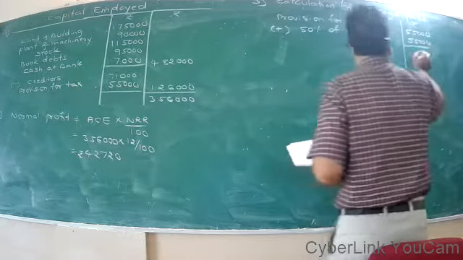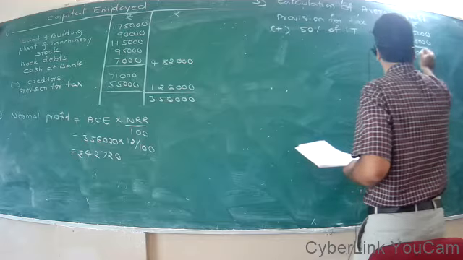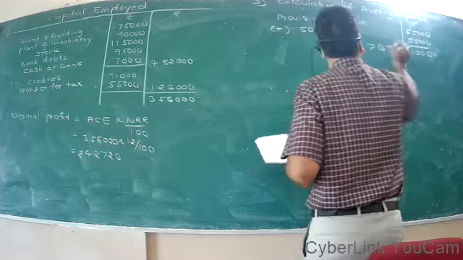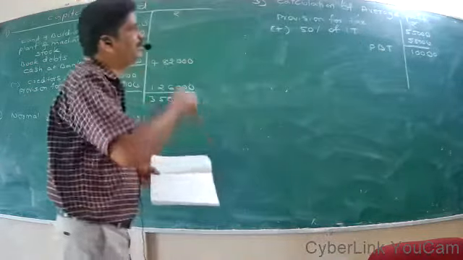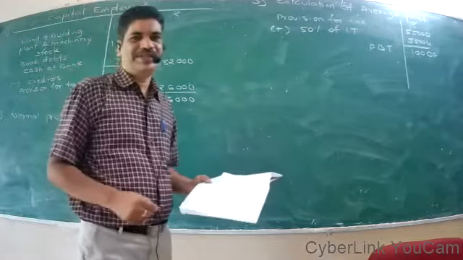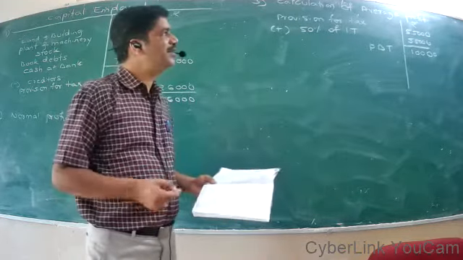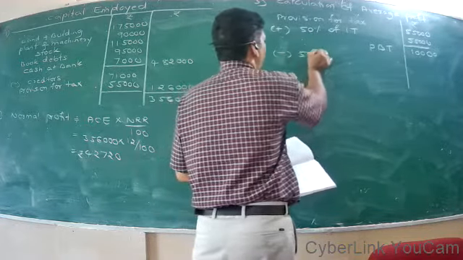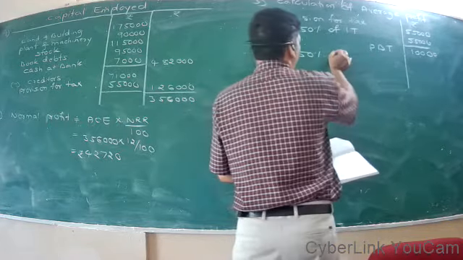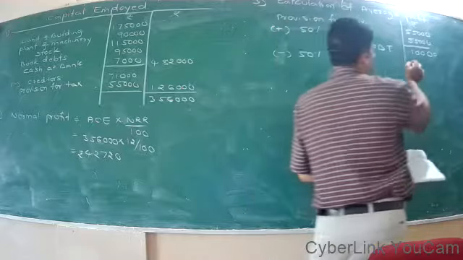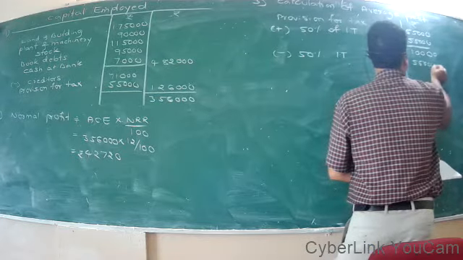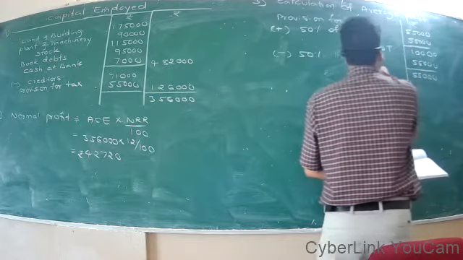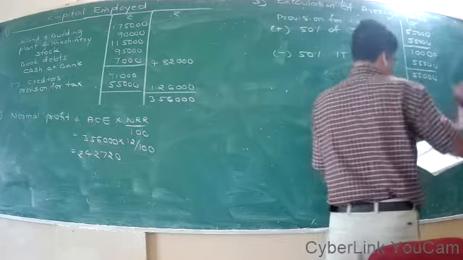So totally it becomes 1,10,000, that is profit before tax. Minus 50% of income tax, that is also 55,000. So profit after tax will also be 55,000.